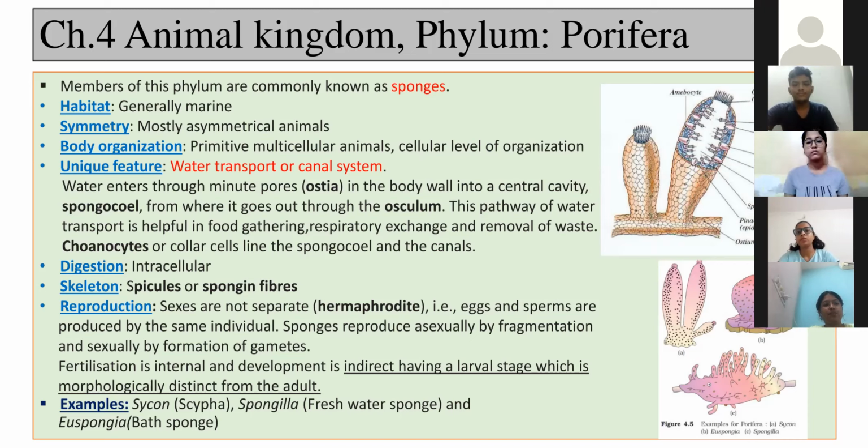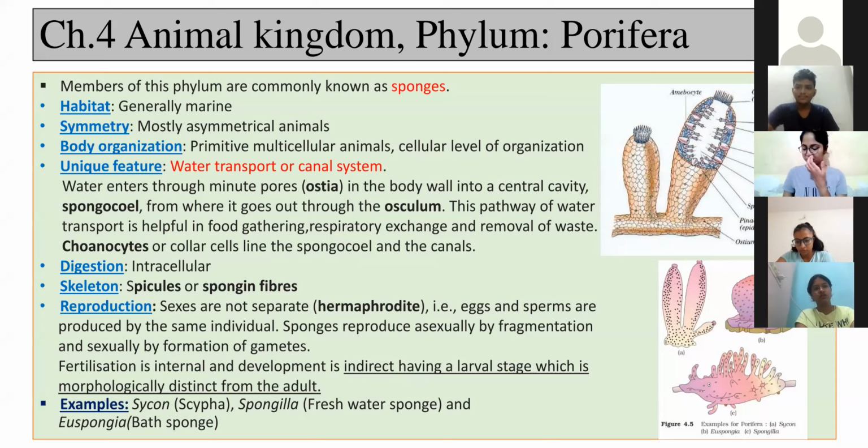Now the next topic we are going to start is phyla. First phylum is Porifera, which belongs to kingdom Animalia. Members of this phylum are commonly known as sponges. See, phylum Porifera, this term first of all.